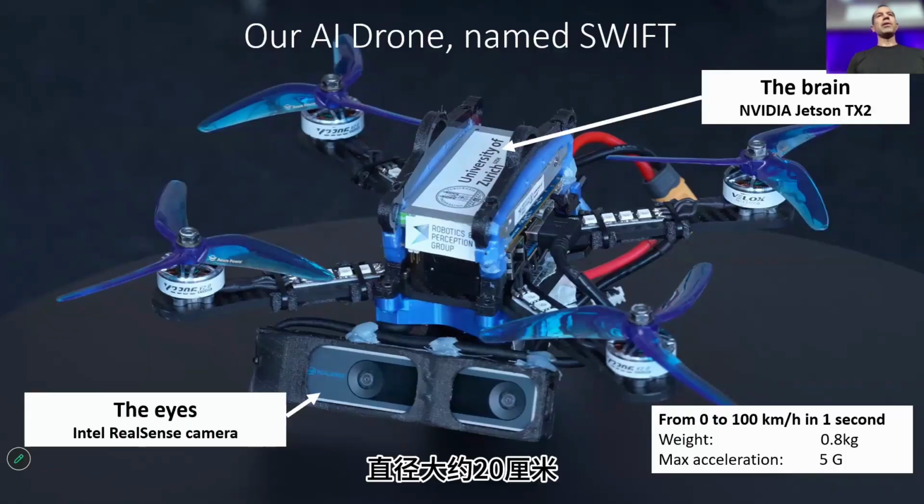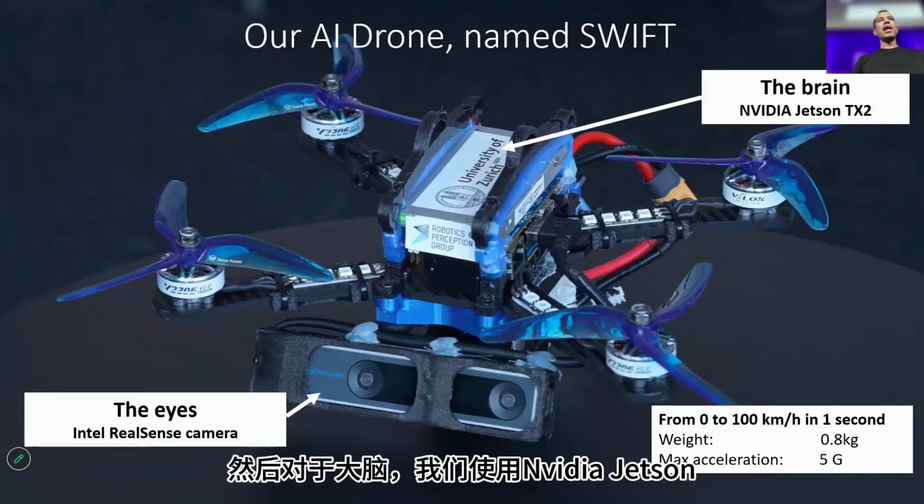It's about 20 centimeters in diameter. It has very powerful motors that can accelerate the drone from 0 to 100 kilometers per hour in 0.7 seconds. Formula One takes 2.6 seconds. You experience up to 5 Gs of acceleration, which is what you experience on a roller coaster.